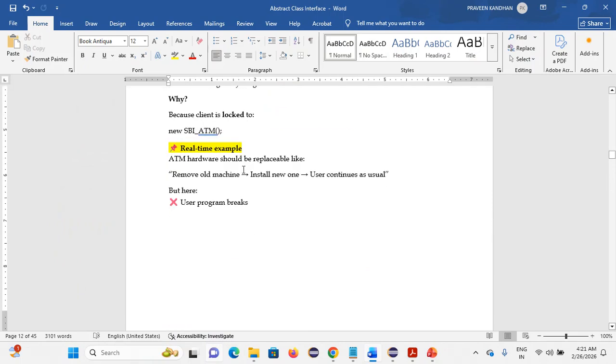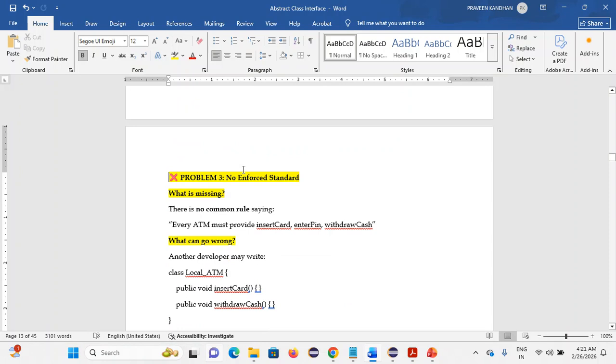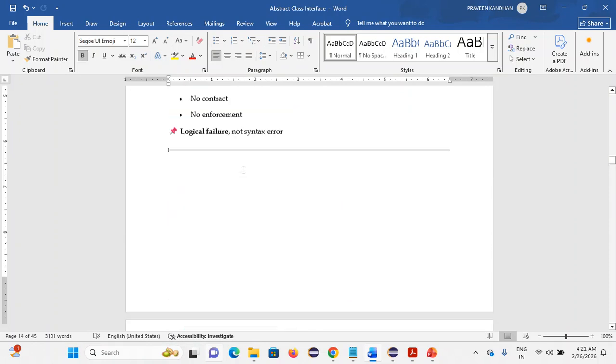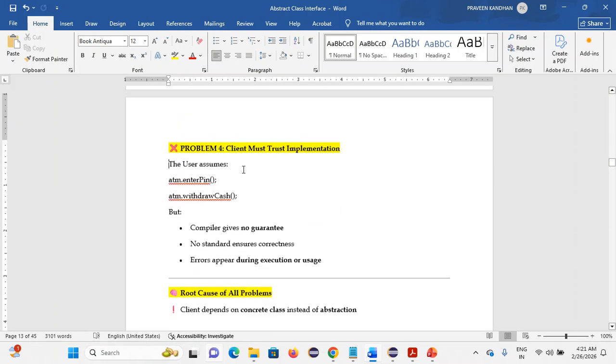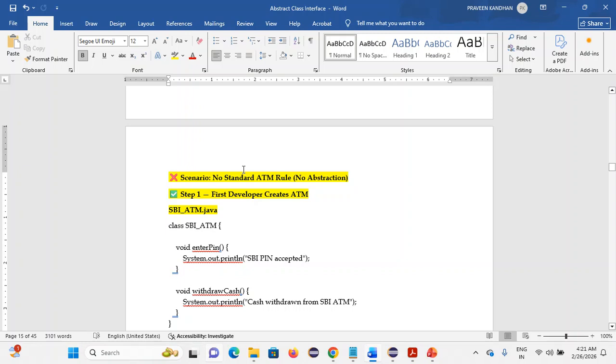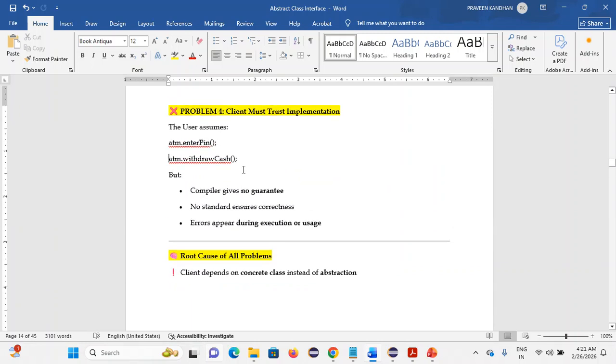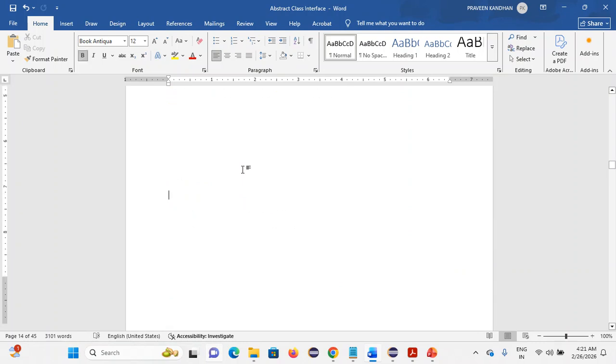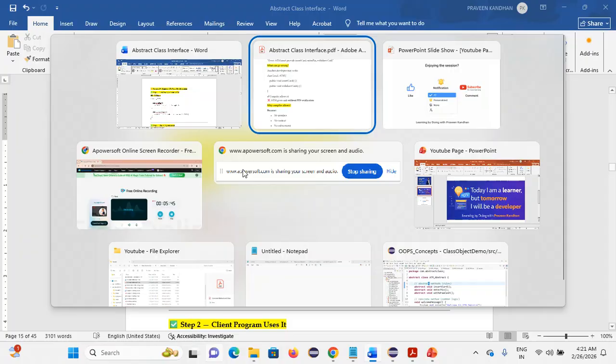Problem two we have discussed. Problem three, no enforced standards. So after discussing problem 4, we will have the examples, so then you can easily understand.